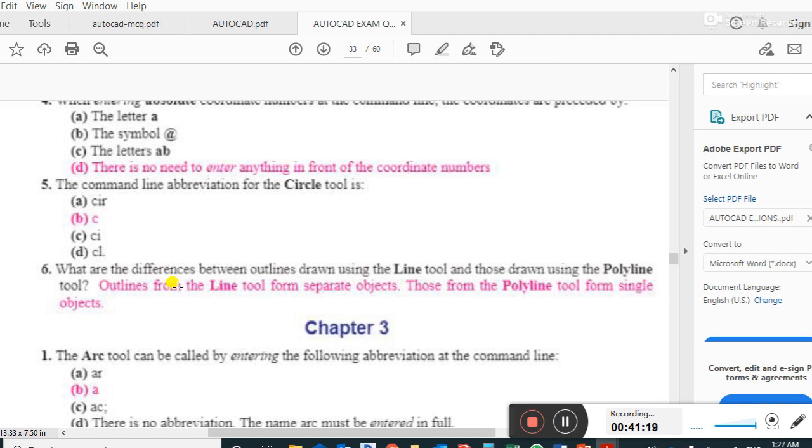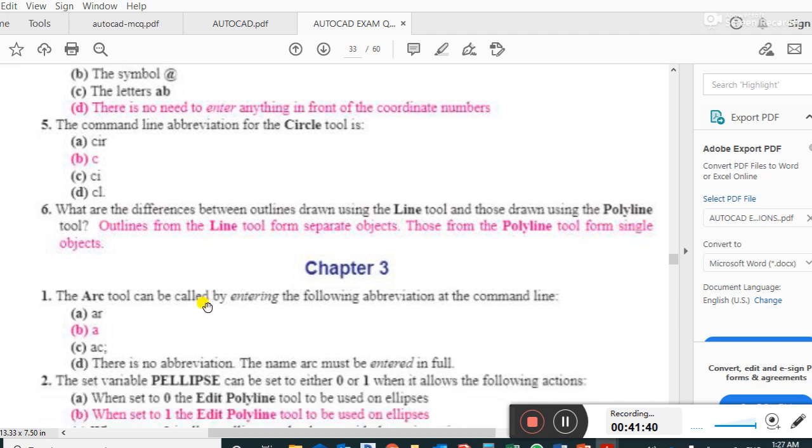What is the difference between an outline drawn using the line tool and those drawn using the polyline tool? Outlines from the line tool form separate objects. Those from the polyline tool form a single object.